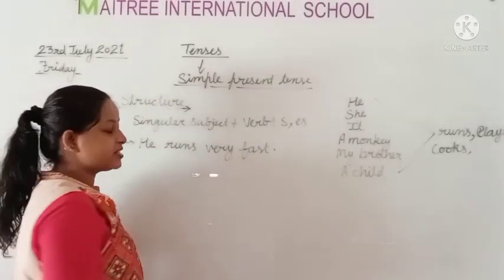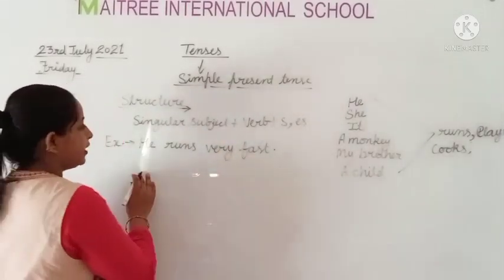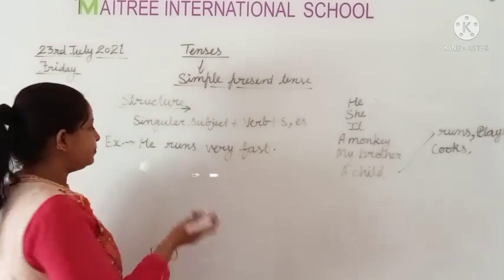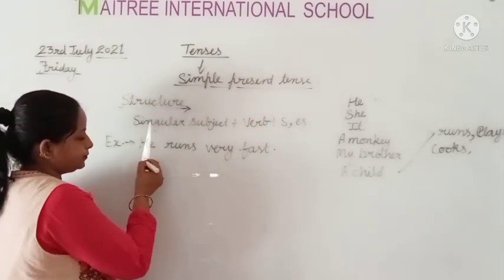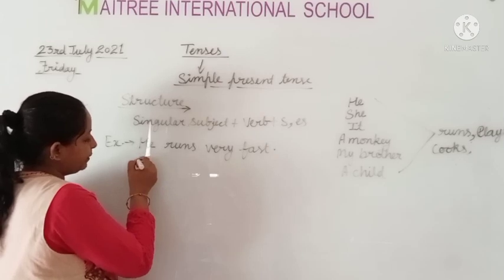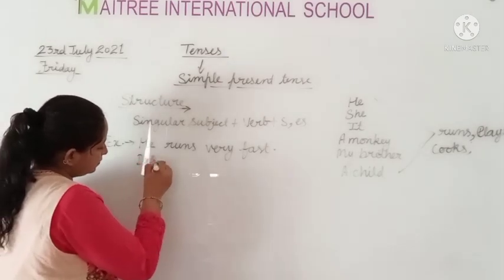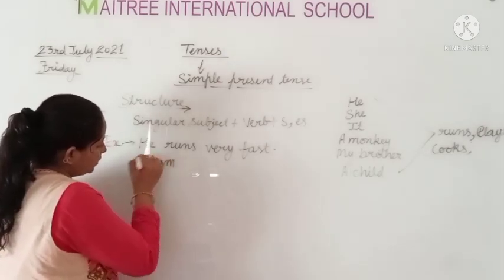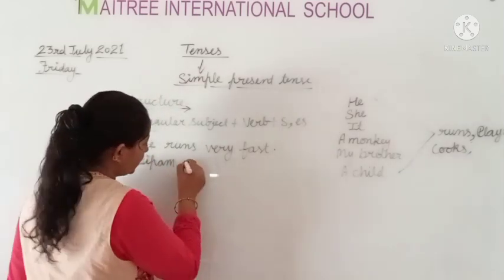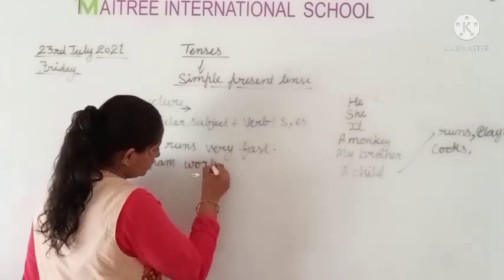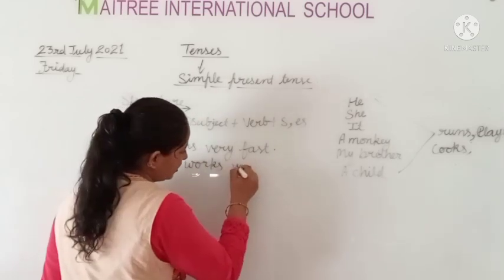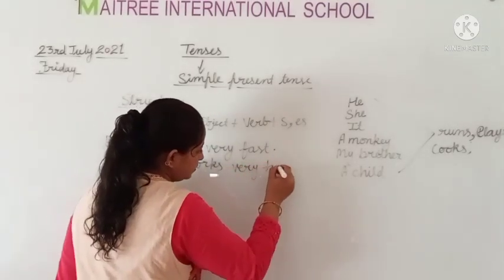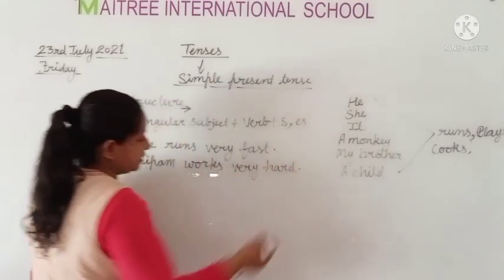He runs very fast. This is the habit of someone, and we can write any name like Deepam. Okay, Deepam works very hard. Deepam works very hard.